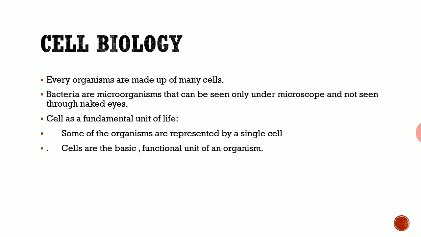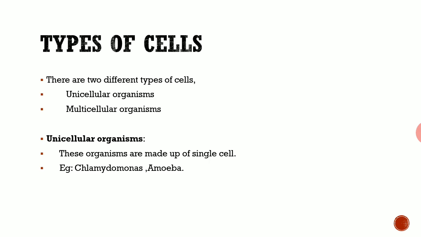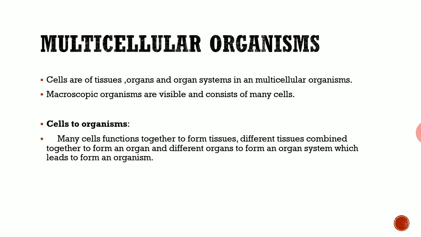And the next one is the types of cells. As I said before, the types are unicellular and multicellular, mostly these two are the important types of cells. What is meant by unicellular? Whatever that organism may be, it will be made up of only one cell. For example, if we take chlamydomonas or amoeba, these are the most important microorganisms composed of only one cell. If it has only a single cell, it is called a unicellular organism. And then what is meant by multicellular organisms?